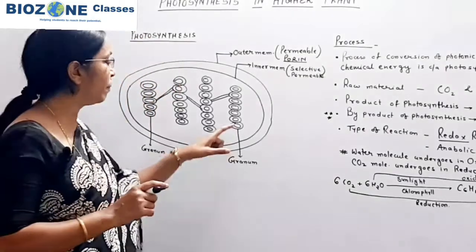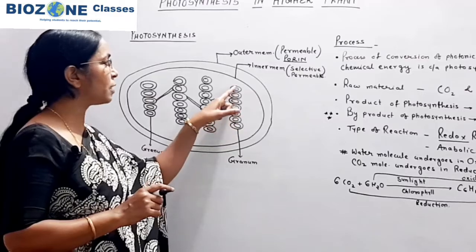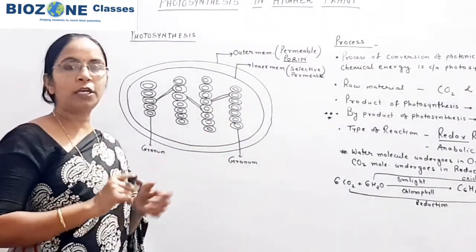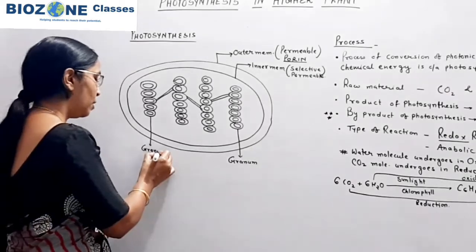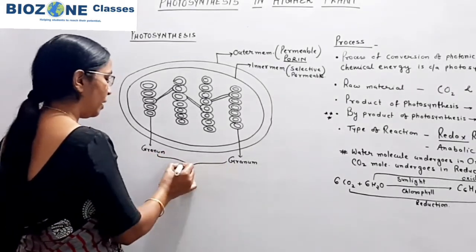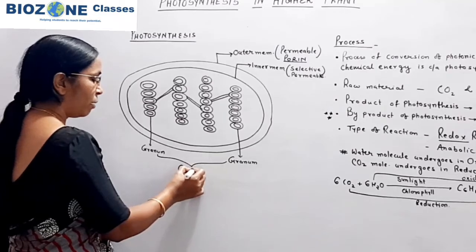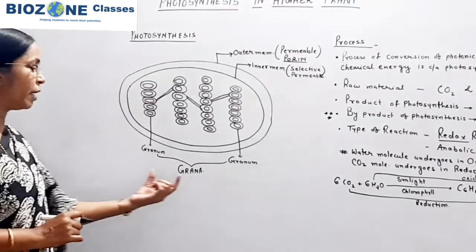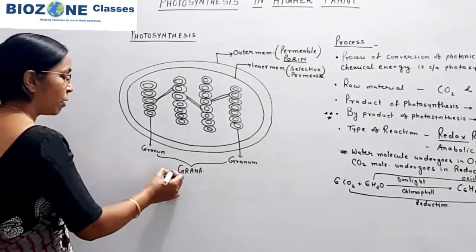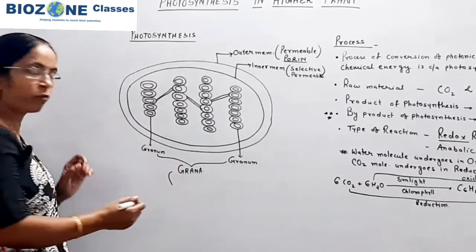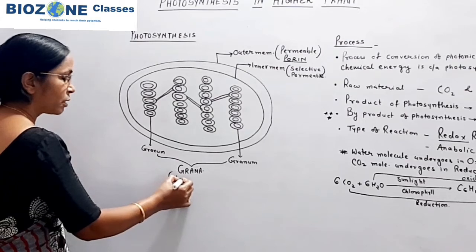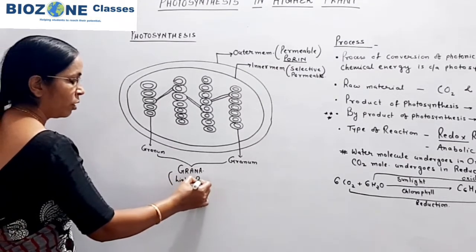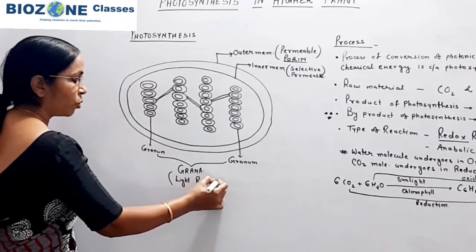In every granum, here you appear 7 lamellae. In this way, in every granum, 40 to 60 lamellae are present. All the granums combinedly form one important part of the chloroplast, that is called as grana. This part you remember, grana, because it shows the presence of chlorophyll pigment. That's why this grana is essentially responsible for light reaction of photosynthesis.